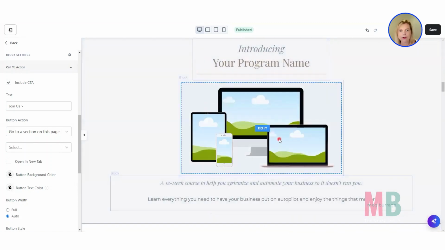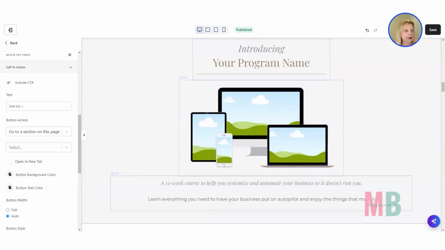Then we get into introducing the actual program name, and on all our pages, we leave a spot for one of these device mockups. Really easy to create something like this inside of Canva, and you'll find some great templates over there too. As for what you put into these images, if you've already customized your course product, then I would preview the course product and get some screenshots of it.